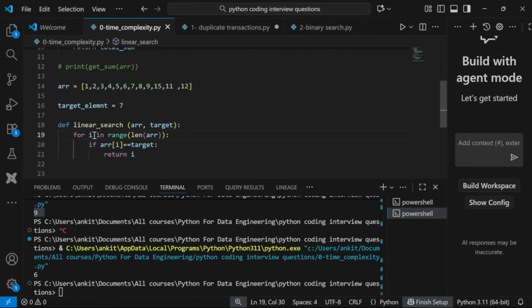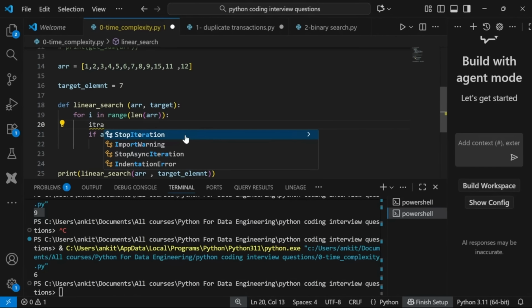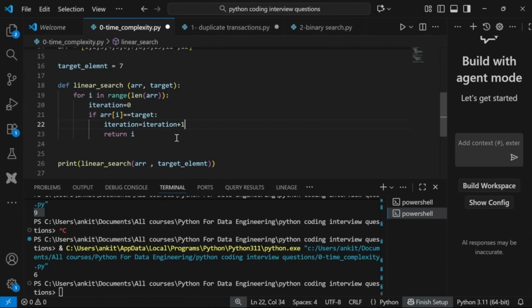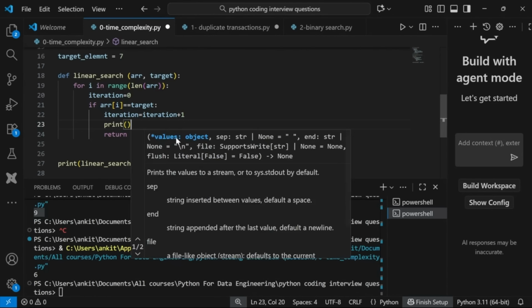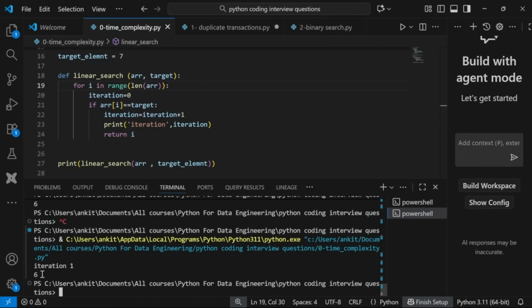Great. Now let's say how many iterations we are doing here. So again, we are comparing this. So this is one operation, right? We are running this inside for loop. So I will say iteration equal to 0, right? And then iteration equal to iteration plus 1. And I'll just print iteration. Okay, let's run this. So if you see, this is running 6 iterations, right?